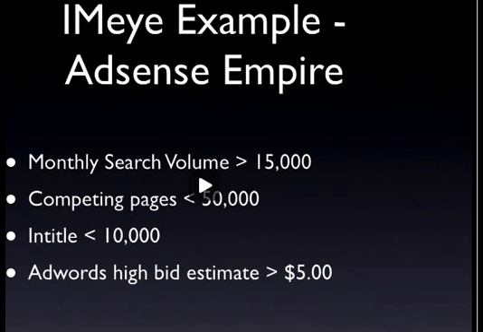But the way we would do it is we would take our list, pick out one of the keywords in the list, and we'd see the search volume in, say, the Google keyword tool. We would take that keyword and put it into Google and run a search, and the number of pages would show up there at the top of the search. And we would have to see, is this less than 50,000 or is it more than 50,000? Are we okay to keep it or not? Then we'd want to go and do a search for the keywords in the title, and check to see if that is less than 10,000.